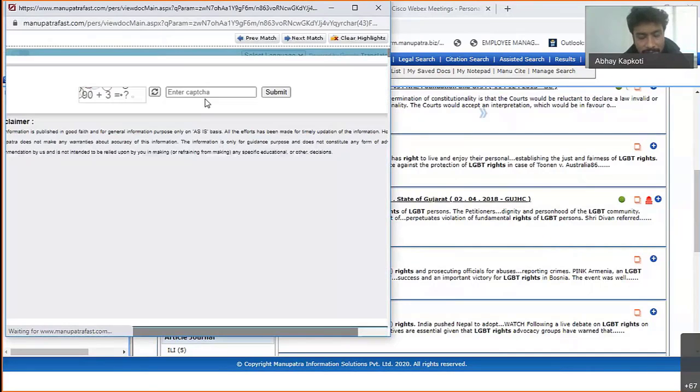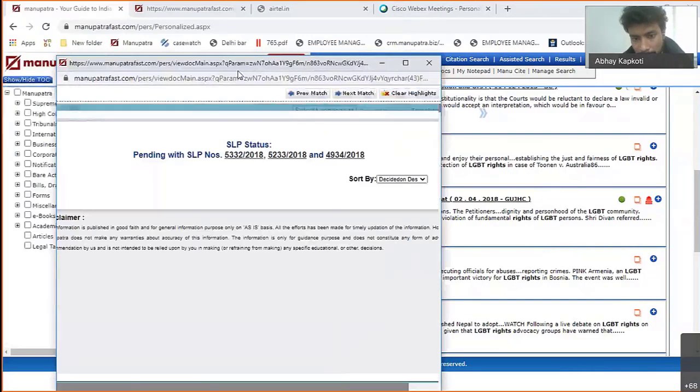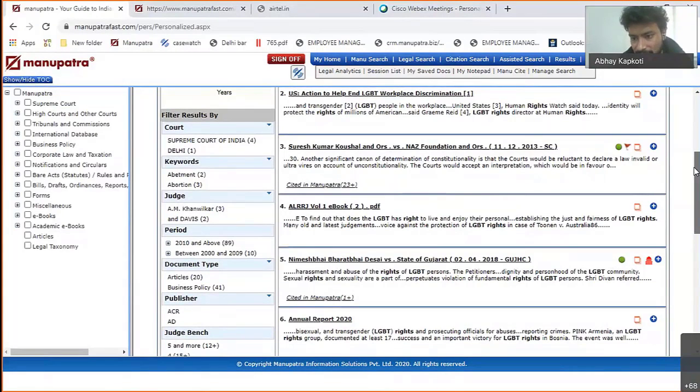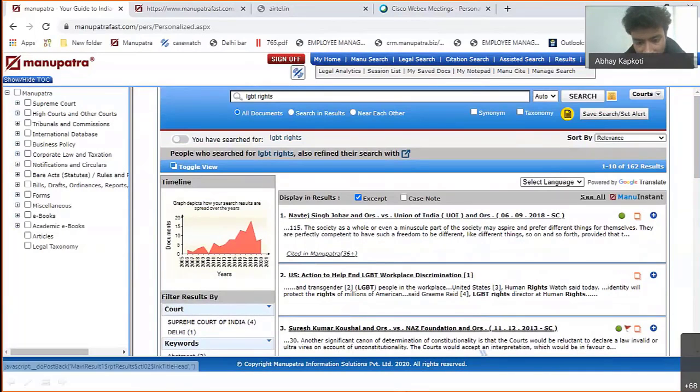So for SLP status, you can just do a little maths and you will be able to get the pending SLP numbers from here. Okay, so these are the SLP numbers for this particular case. So this is before opening any judgment, check for 2 things: not overruled, SLP not pending. Okay, so this is number 1.